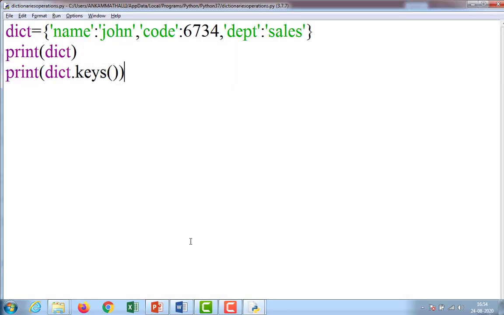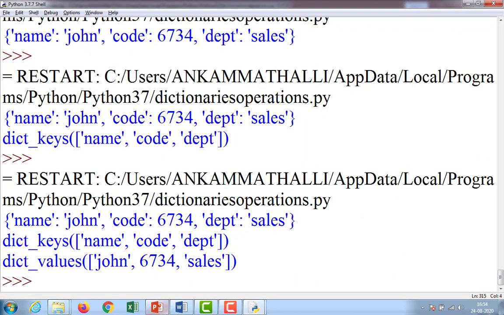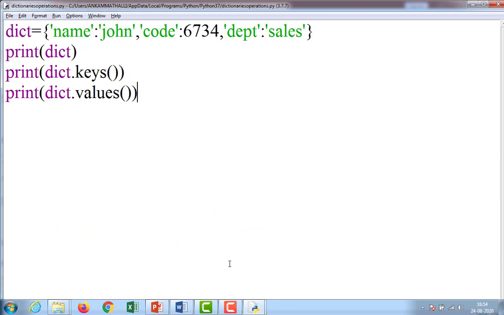If you go for print of dict dot values, then the values, the right hand side of the key value pair: John, 6734, and sales. These are all called values. Like this we give these dictionary values.